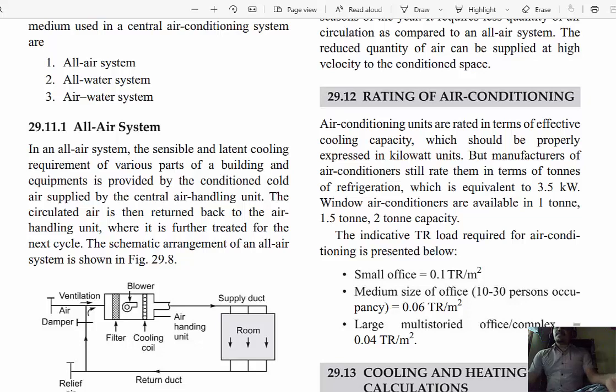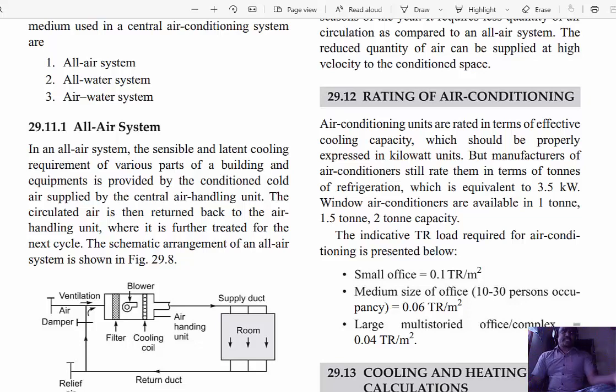Then next, medium size air conditioner. Medium size is 10 to 30% occupancy. Here the air conditioning is 0.06 tons per meter square. Okay, then large multi-storied complex, based on our comfort, because in our domestic purpose our comfort condition is very low. And another, a small office, we have to consider the comfort of all people.